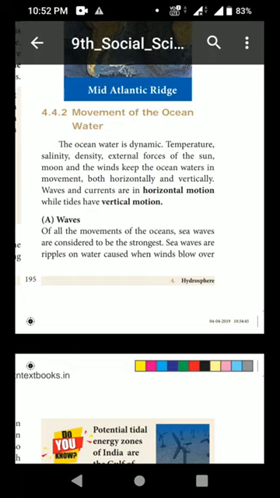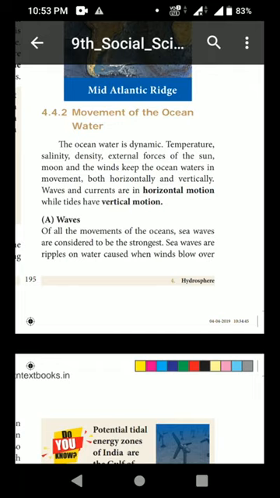You all know this ocean, isn't it? What do you know about this ocean water? The ocean water is dynamic. Always it will move, isn't it? It won't be at rest. So the ocean water is dynamic. Do you know why this ocean water is dynamic? Due to temperature, salinity, density, external forces of the sun, moon, and the wind. These things only keep the ocean water in movement, both horizontally and vertically.